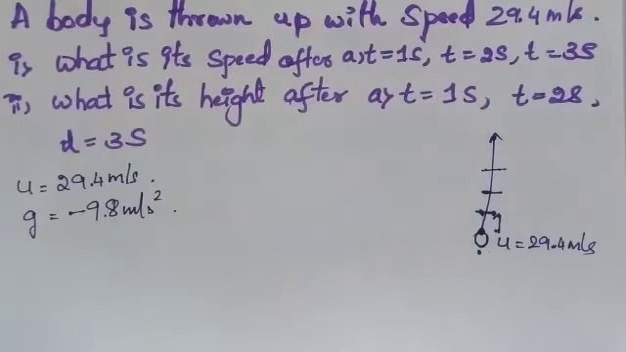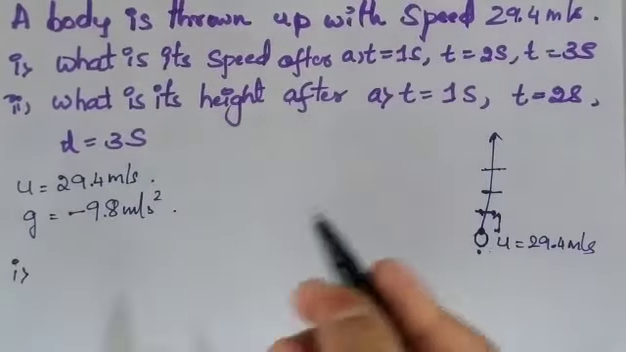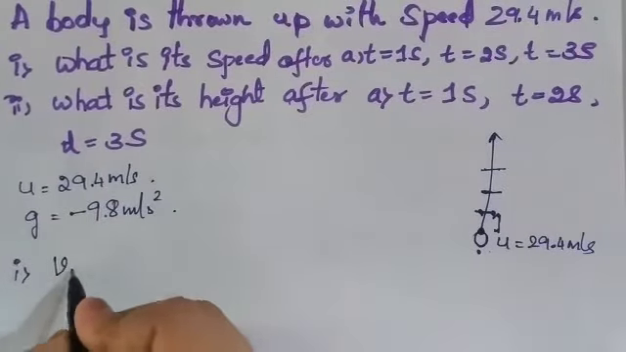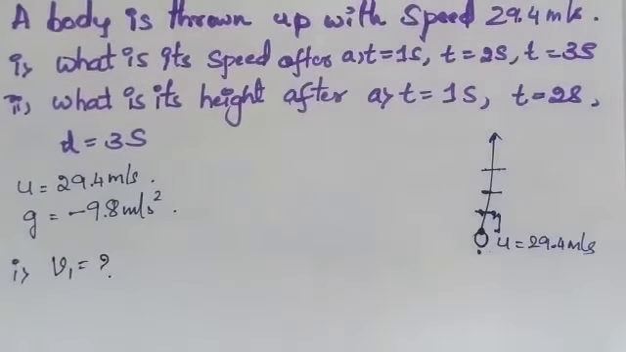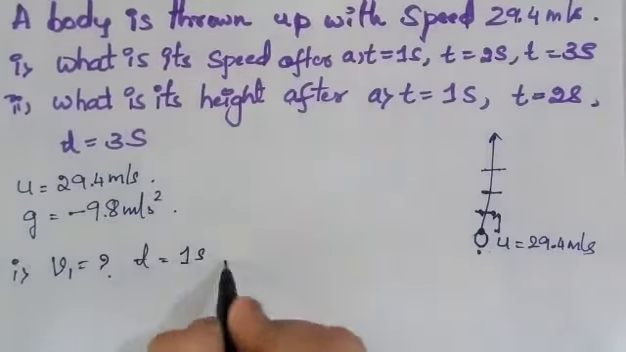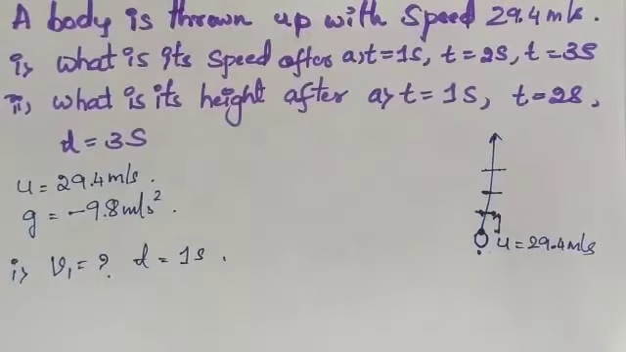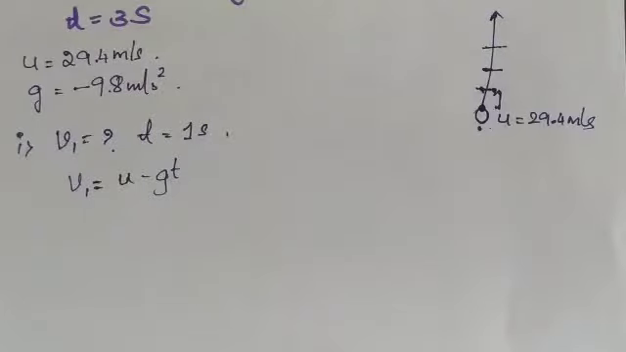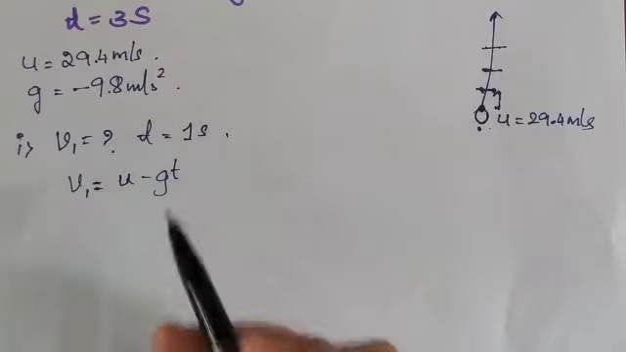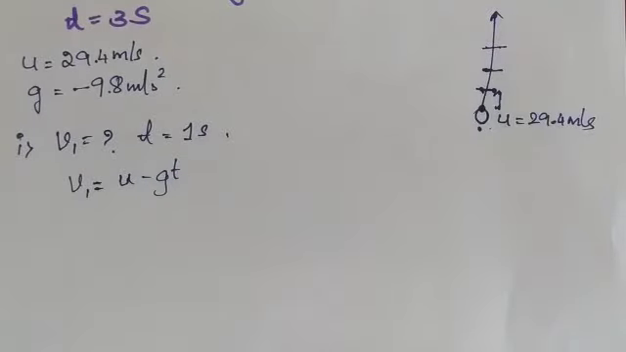Similarly, time for the first one. First we will consider what is its speed. So speed means v1, I'll consider v1. We have to find out for the time t equals 1 second. For the first thing I am going to consider, here I have considered the formula v equals u plus at. That is the first formula in the equations of motion.